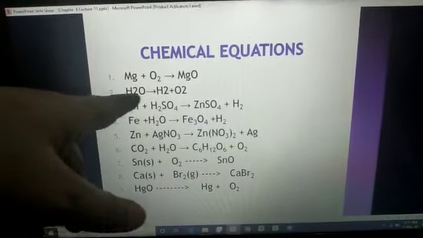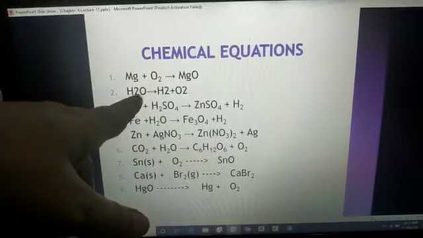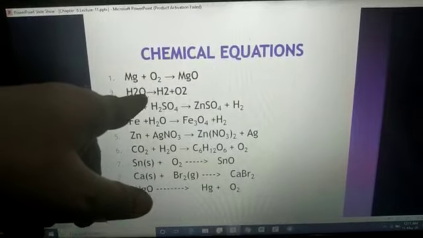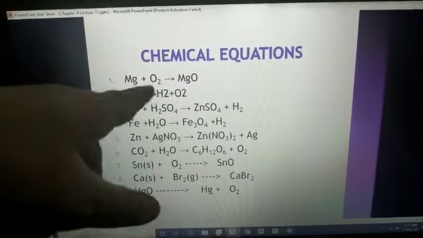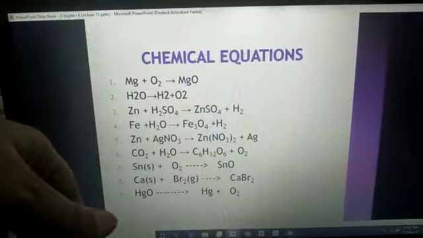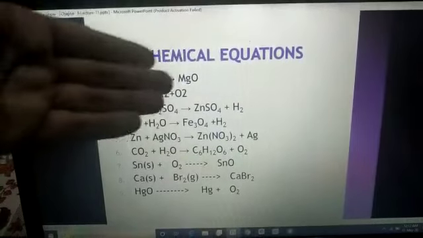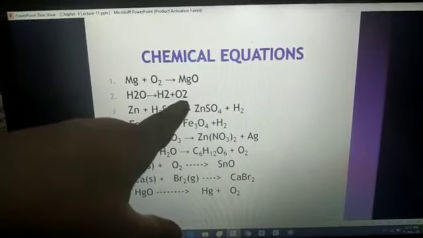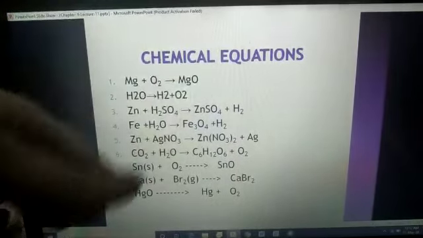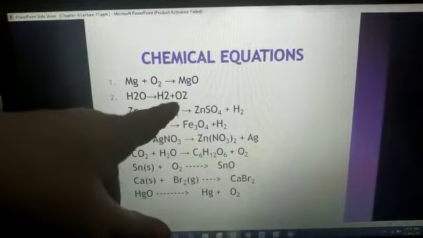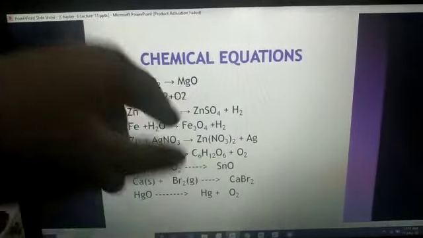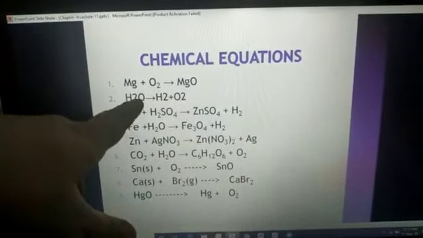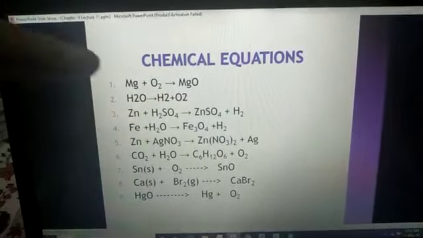Now you will say that H2 is fine, but how did O2 come? Beta, because O is unstable. If O is released in the atmosphere, then O will take another oxygen atom from the atmosphere, and to become stable, it exists in the form of a molecule. Okay, oxygen O2. It takes from the atmosphere by itself and balances.